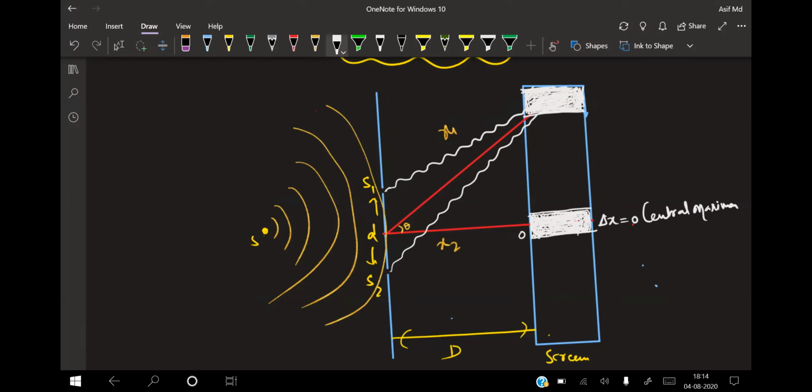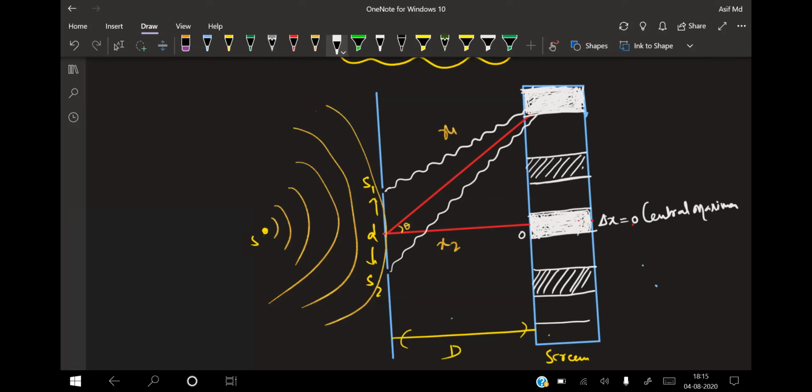Okay, now immediately it is followed by what? First dark. Then again it is immediately followed by what? First bright. Again somewhere here there will be your bright. Down also immediately there will be bright.